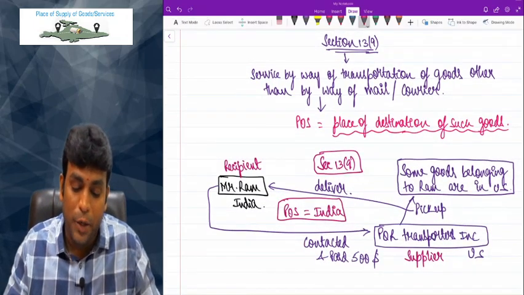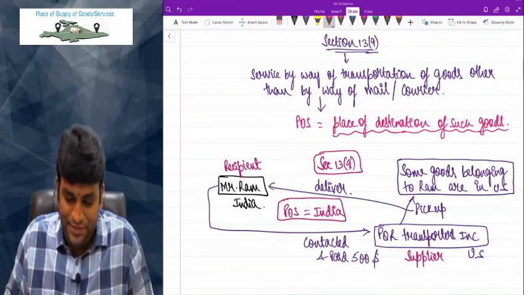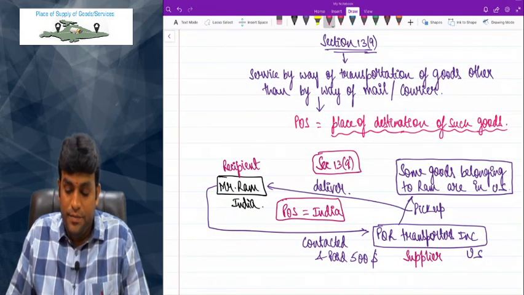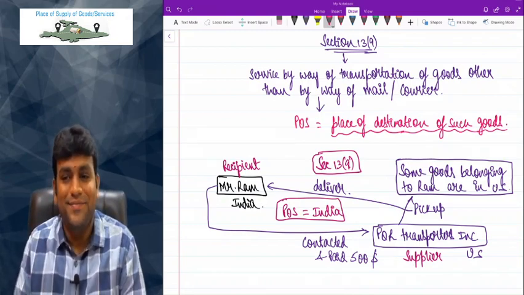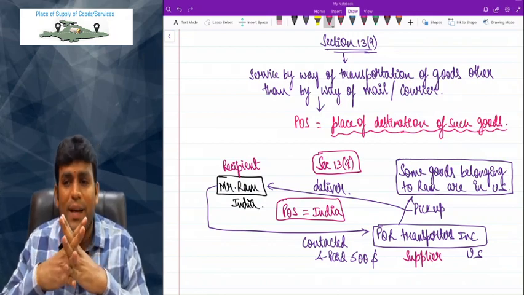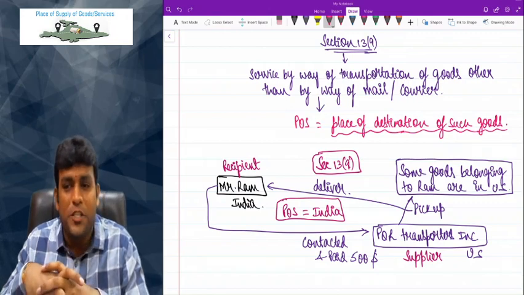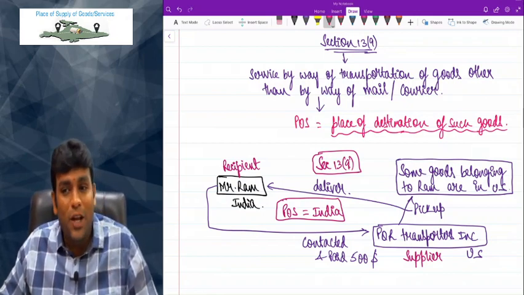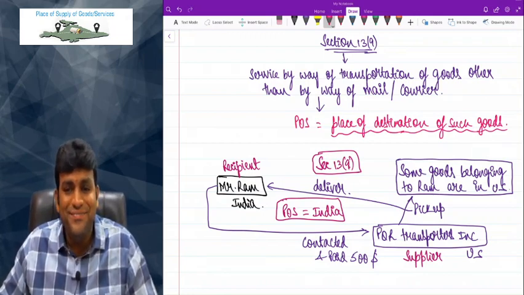Small point, but important point, interesting point. So please take it. So in case of service by way of transportation of goods other than by way of mail or courier, 13(9) will come into picture, which says that place of supply is the place of destination of such goods. And for mail or courier, what will you do? Mail or courier, 13(9) will not apply. So we'll go back to the general rule, nothing but 13(2), sir.